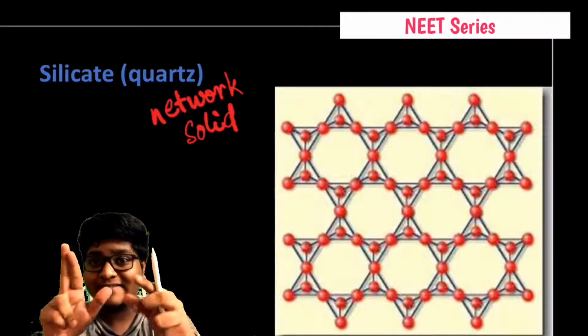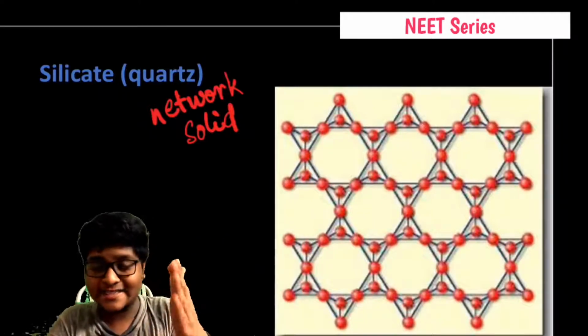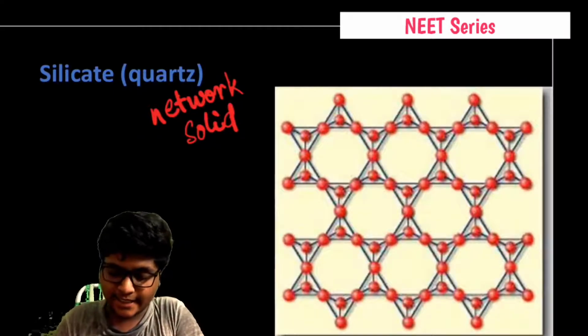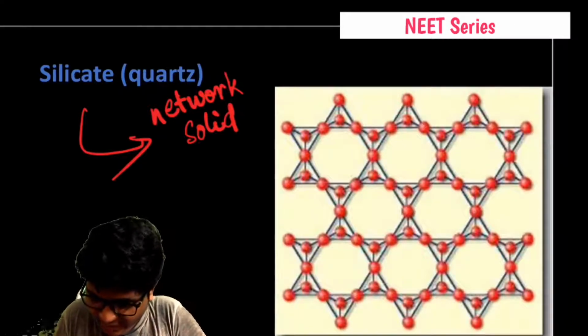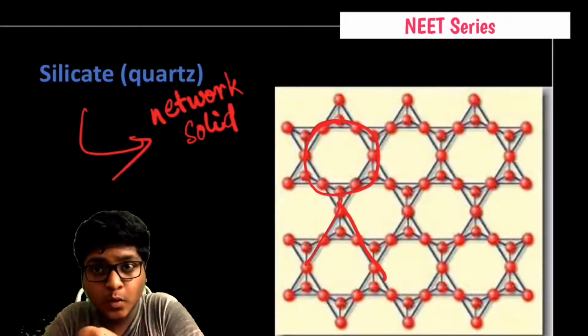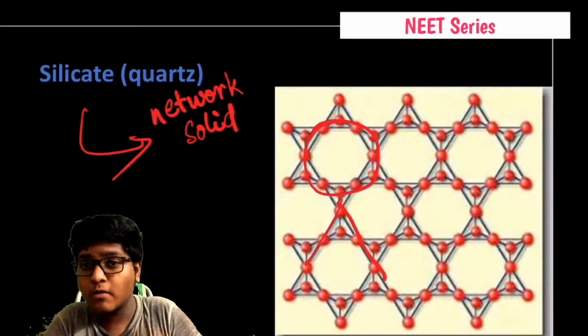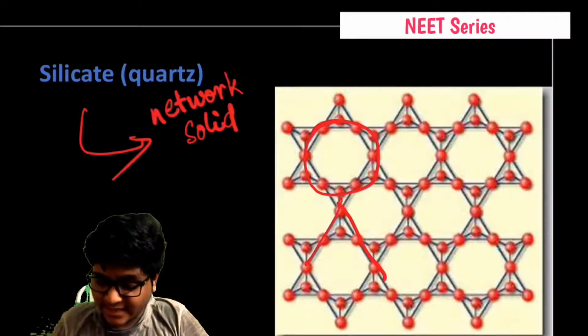Cage-like structures form a network, and these networks form a network solid. For example, this network solid is silicate. These are the cage-like structures, these are the cages, right? Cage-like structures form a network, the network forms a network solid, and the network solid forms this silicate or quartz. This is the structure.